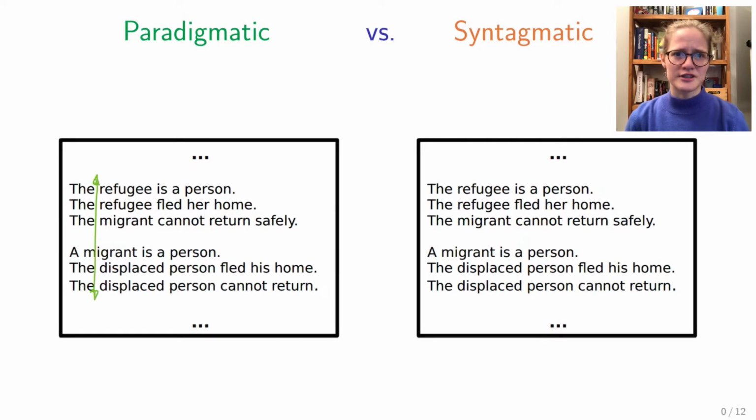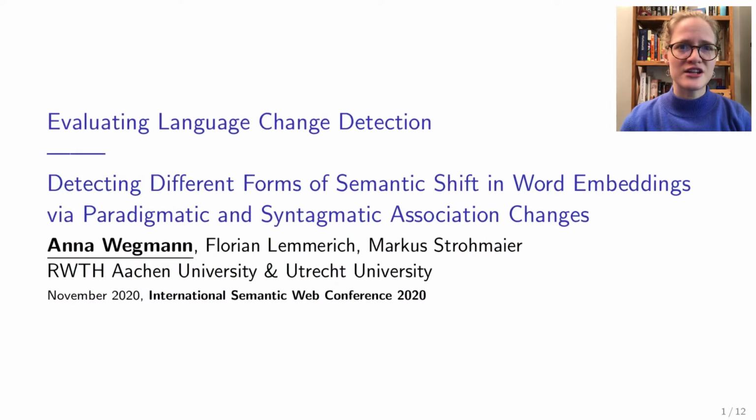This marks words that occur at the same position in similar sentences, or you could also say that could be replaced by each other. Syntagmatic associations, on the other hand, for example when Sasha mentioned war or Syria, are displayed via this horizontal axis and are meant to refer to words that co-occur in the same sentence as a target word. So, with that short introduction of the most important concept of this work, welcome to my talk on the